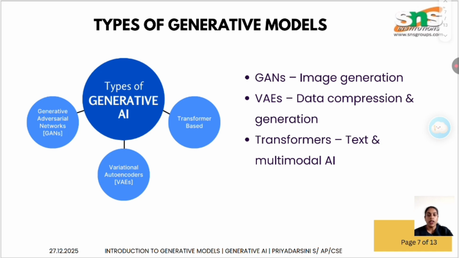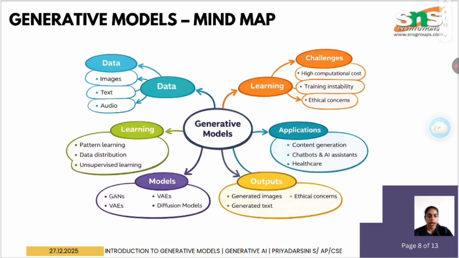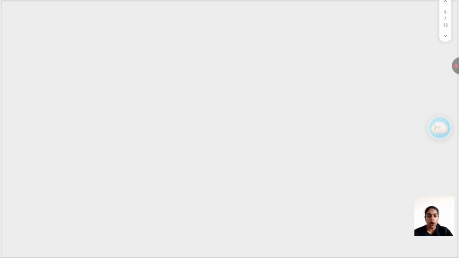Types of generative models. First, GAN, generative adversarial network. They are popular for image generation. Second is variational autoencoders. They are used for data compression and generation. Third is transformer. They are widely used for text and multimodal AI applications. Each type has a different architecture but the same goal, which is nothing but generating new data. Here's the mind map. You can see all the key concepts of generative models.